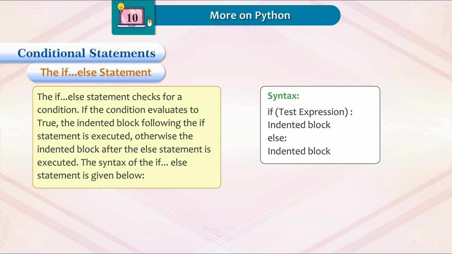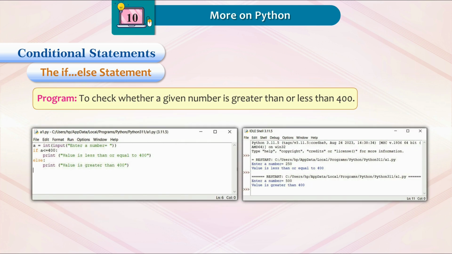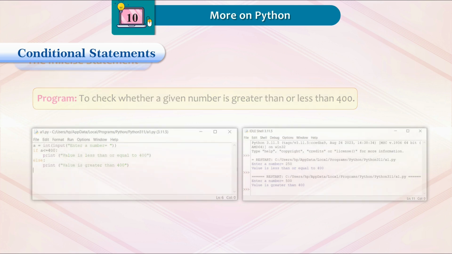The if-else statement. The if-else statement checks for a condition. If the condition evaluates to true, the indented block following the if statement is executed. Otherwise, the indented block after the else statement is executed. The syntax of the if-else statement is given below. Syntax: if test expression, indented block, else, indented block. Program to check whether a given number is greater than or less than 400.